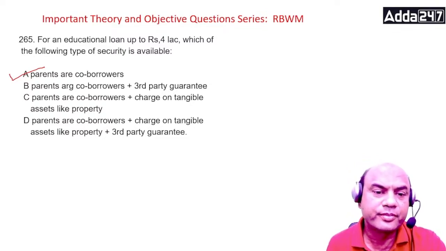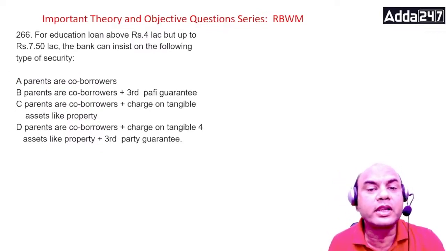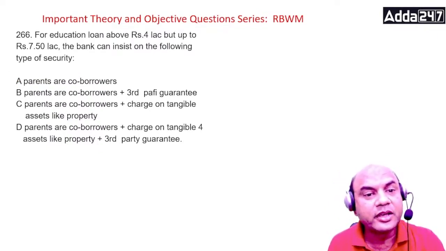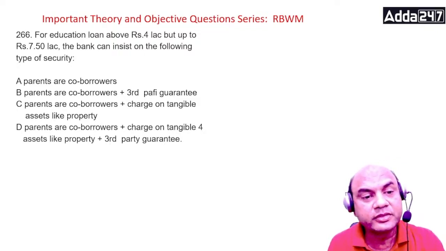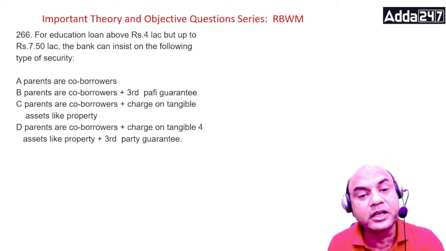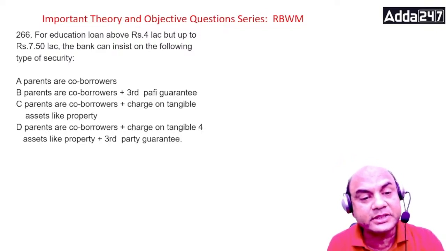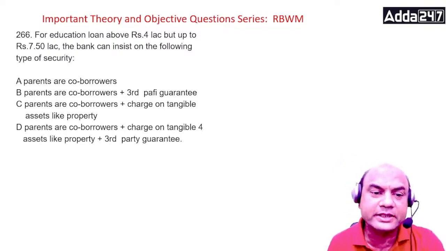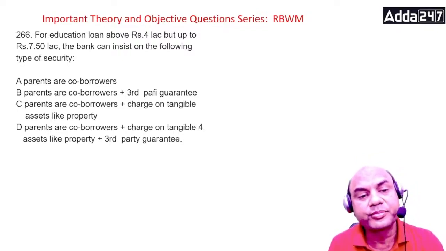Okay? Got it? Next. For loans above 4 lakhs but up to 7.5 lakhs, the bank can insist on the following. So 4 to 7.5 lakhs. Parents as co-borrowers plus third party guarantee. Parents as co-borrowers plus charge on tangible assets. Again, options are the same.